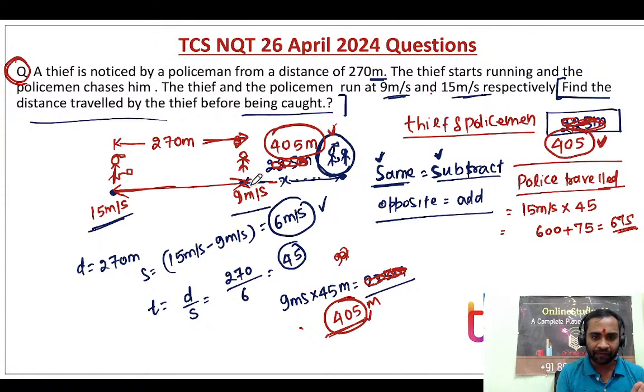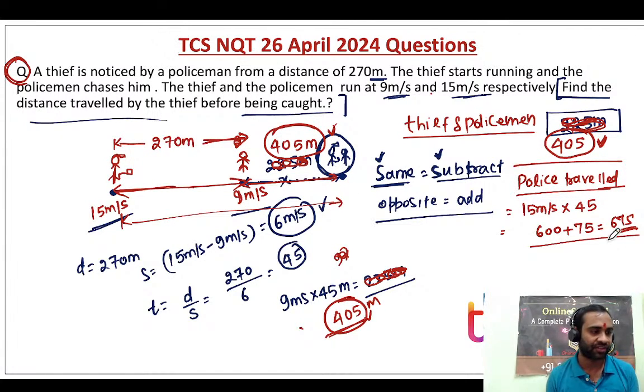So how much did the thief travel? The thief traveled 405. And how much did the police travel? The police will travel this complete distance. Now if you have any doubt, please ask. Understanding the concept is very much required when you solve the question. And see how I am making the calculation mistake. Anyway, options will be there, so you will be able to understand that there is some mistake. Is it clear for everyone?